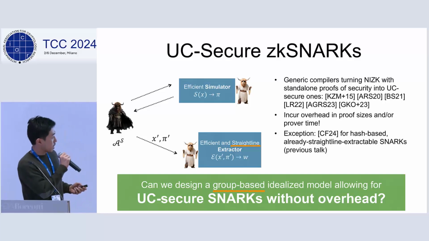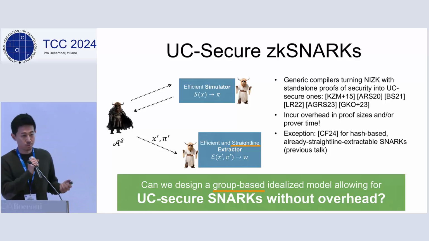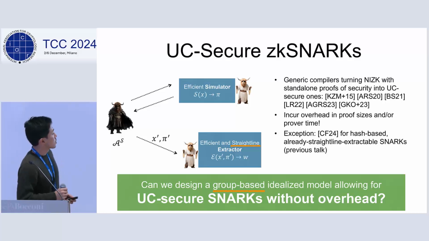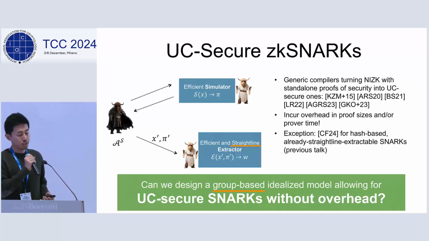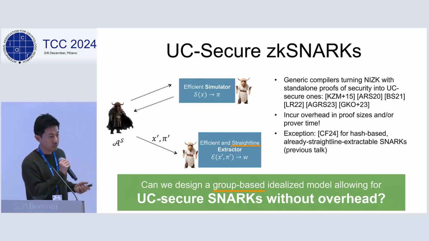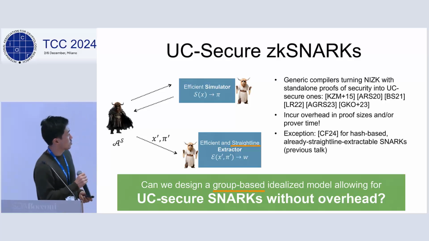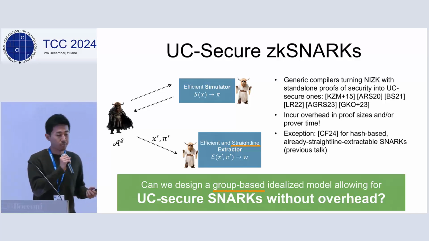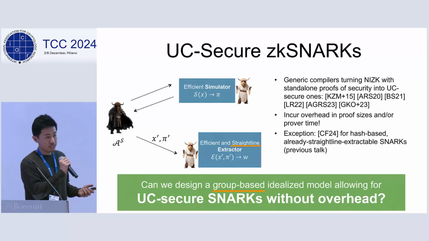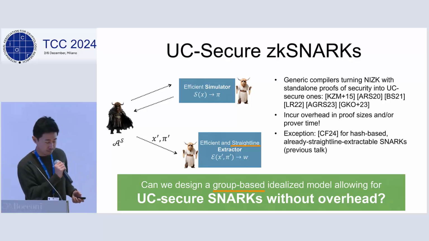However, there's still a gap. In order to achieve UC security, you need a slightly stronger property. One property is straight-line knowledge extraction. This means that you cannot, for example, rewind the adversary to extract the witness. There has to be some stronger way to extract the witness. This is why many previous papers proposed generic compilers, turning NISC with standalone proof of security into one with UC security.